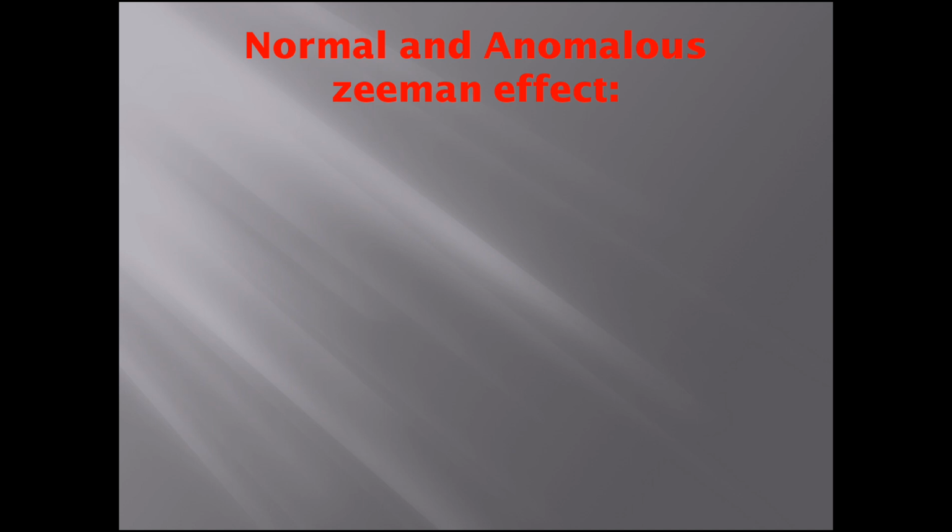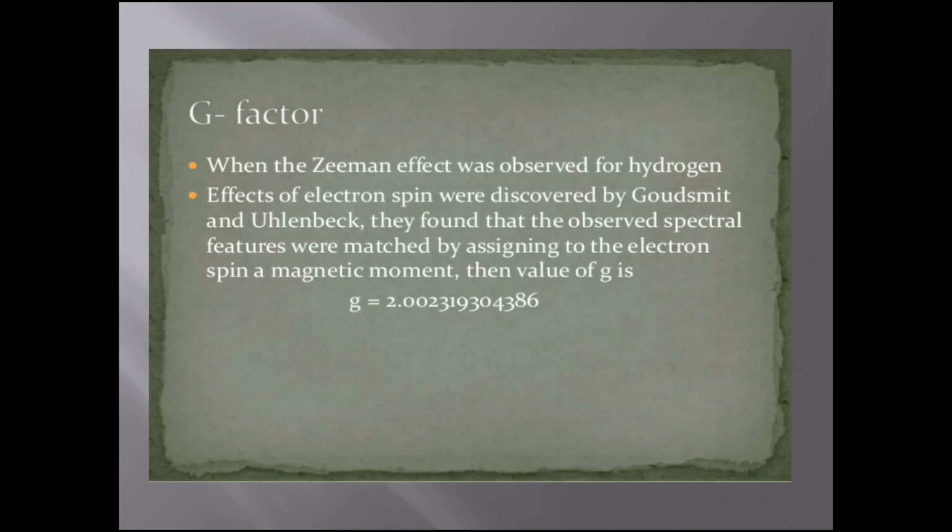Normal and anomalous Zeeman effect. G factor. When the Zeeman effect was observed for hydrogen, the effect of electron spin was discovered by Goudsmit and Uhlenbeck. They found that the observed spectral features were matched by assigning to the electron spin a magnetic moment. Then the value of g is equal to the given one.